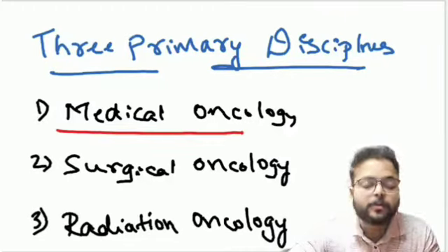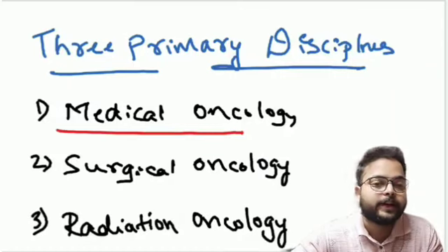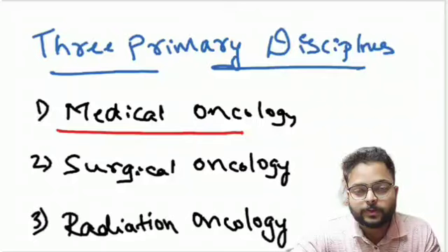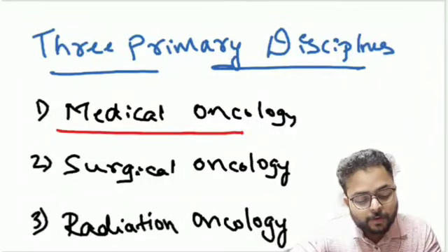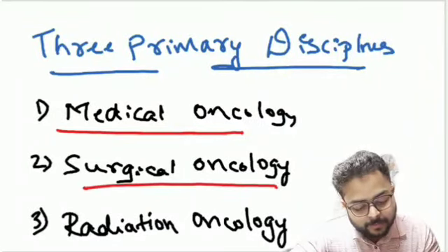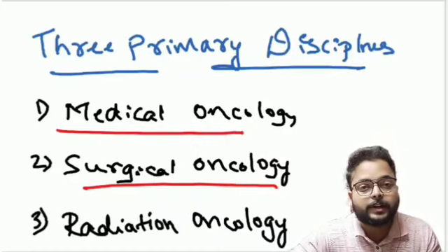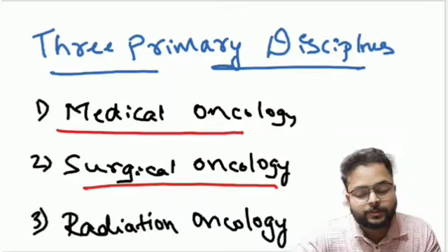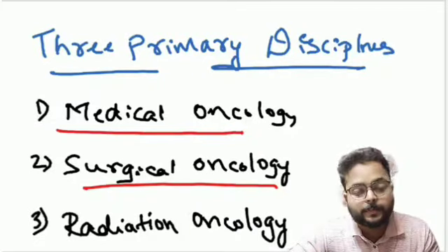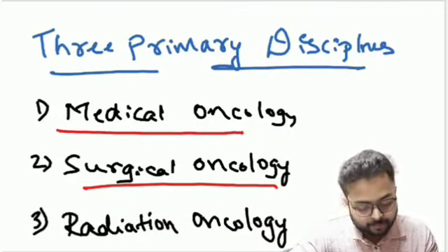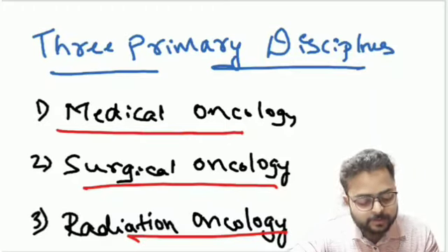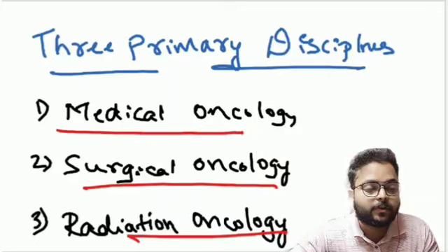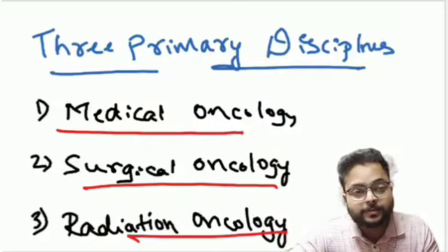Medical oncology means treatment of cancer with the help of medicines, that is chemotherapy drugs. Surgical oncology means treatment with a surgical approach, that is resection, removing the body parts which are affected by the cancer. The third one is radiation oncology: with the help of X-ray radiation, we can kill or shrink the cancer cells.